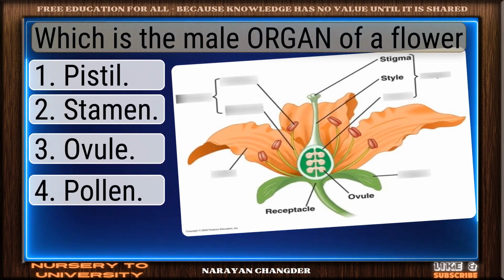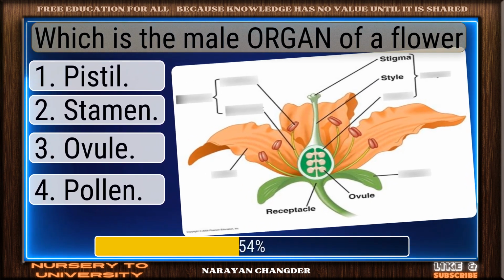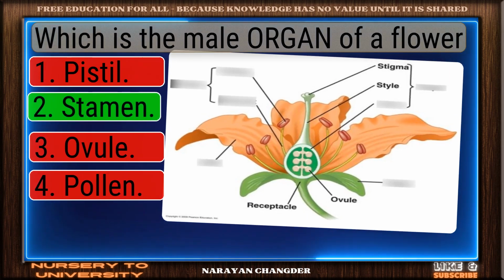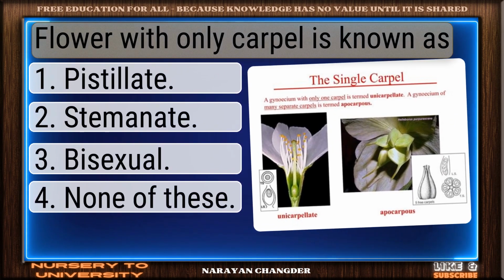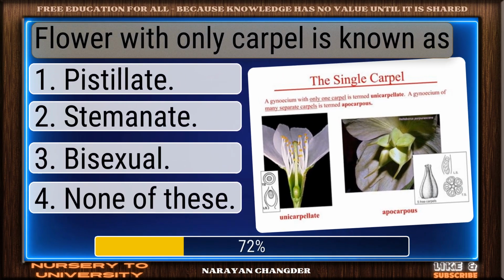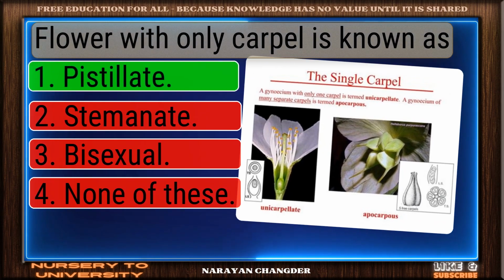Question number 136. Which is the male organ of a flower? Nicely done. Stamen is a solid answer. Question number 137. Flower with only carpel is known as. Valid point. Pistillate is true.